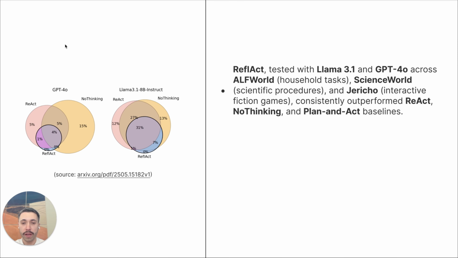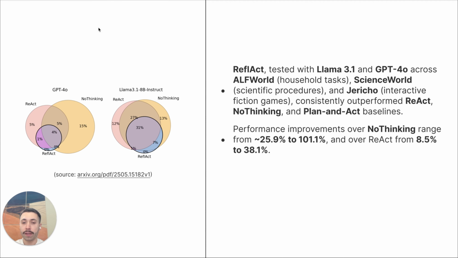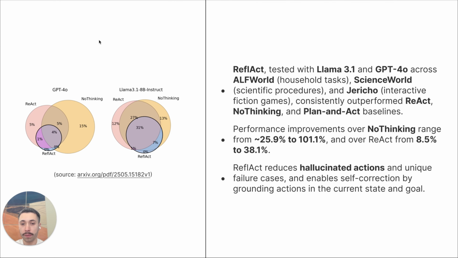ReflAct was tested with LLaMA 3.1 and GPT-4o across ALFWorld, household tasks, ScienceWorld, scientific procedures, and also Jericho, interactive fiction games benchmarks, and consistently outperformed ReAct, No Thinking, and Plan and Act baselines. And in this picture we can see a clear performance jump over each of the different approaches across these two models. These are the failure ratios you can see in the image. This way, by simply anchoring actions to the current state and the goal, it slashes hallucinated actions.